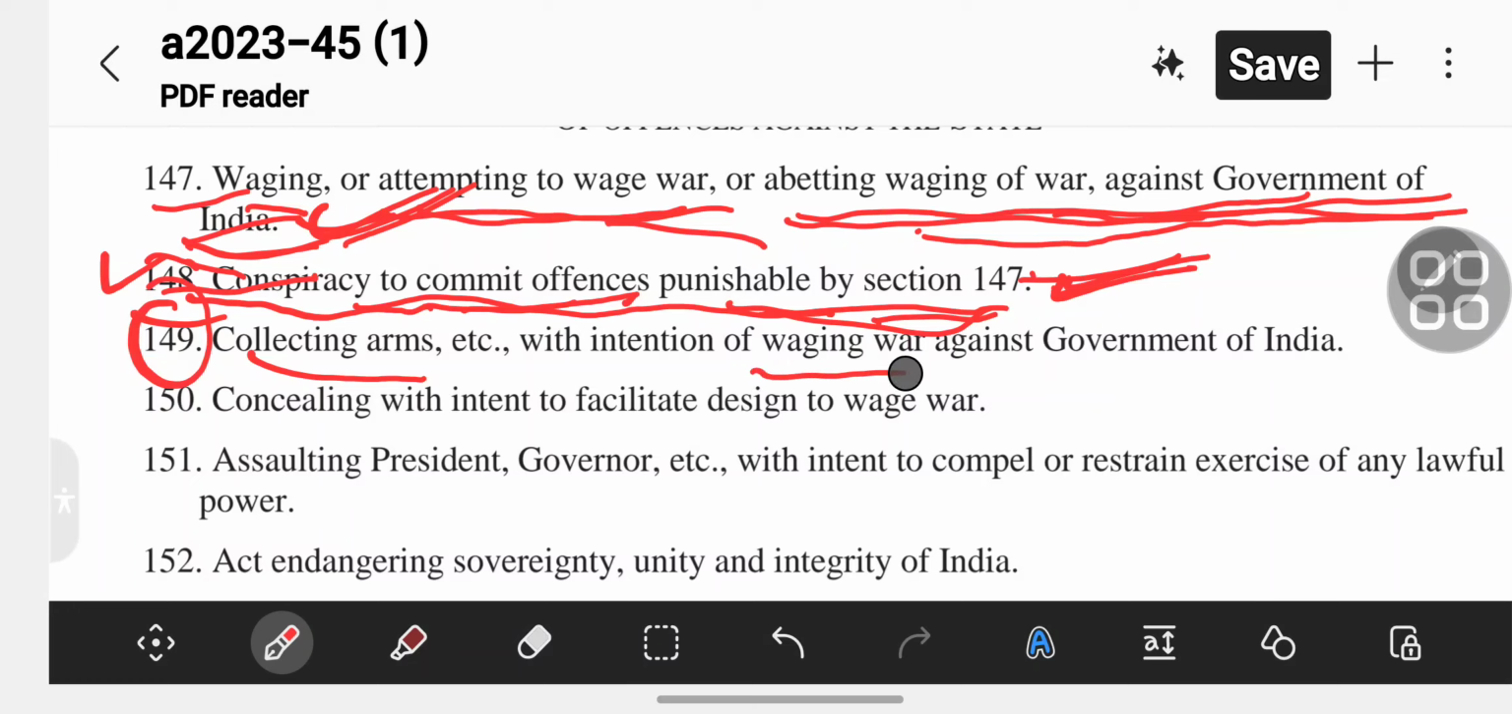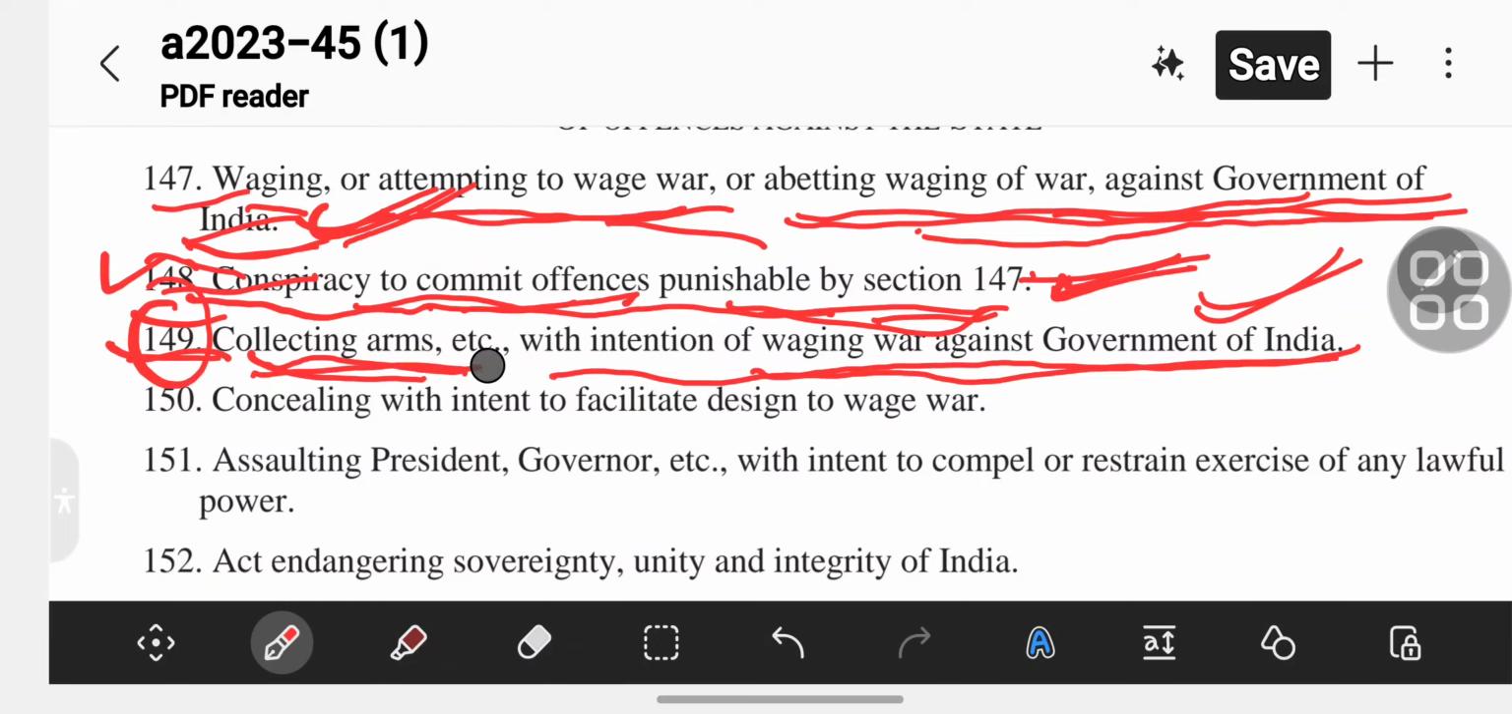Section 149 is collecting arms etc. with intention of waging war against the government of India.